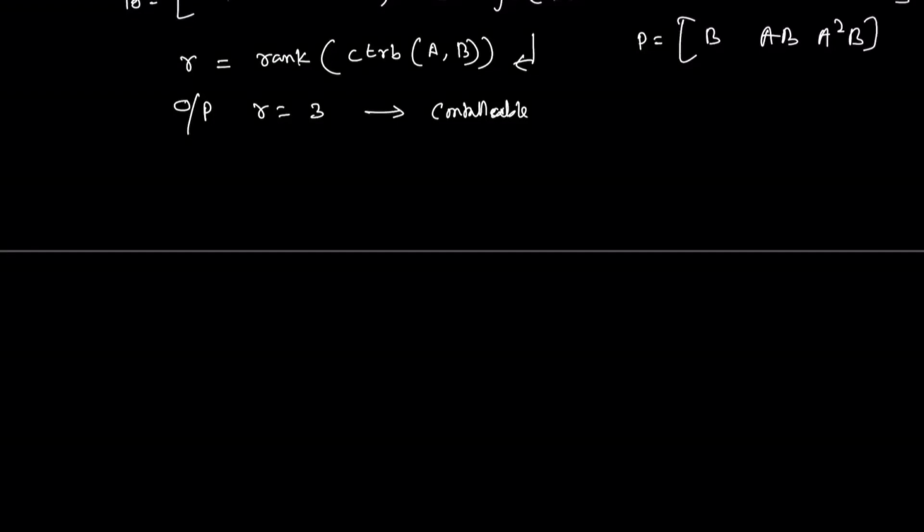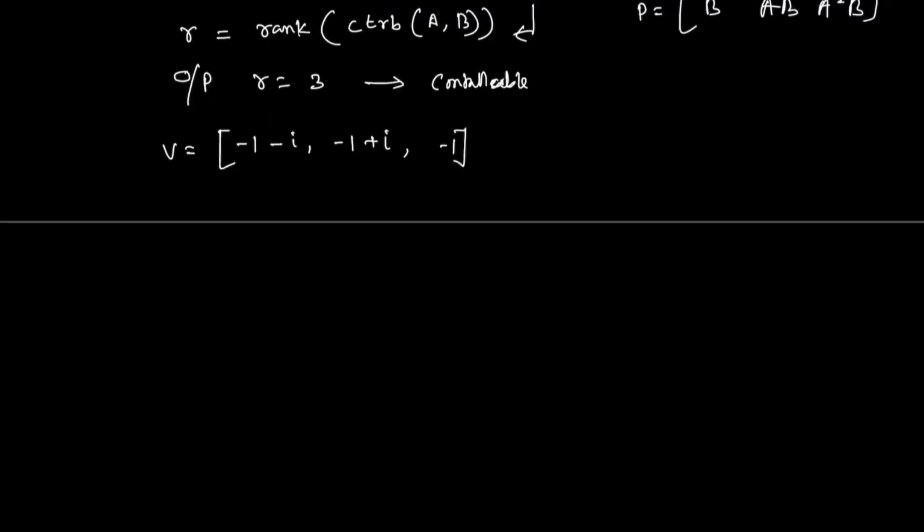Here you can use a command in MATLAB to find the control matrix directly. The desired poles given to us are minus 1 plus i, minus 1 minus i, and minus 1. If you look at this pole location, these are stable because all poles are in the left-hand side of the S-plane.